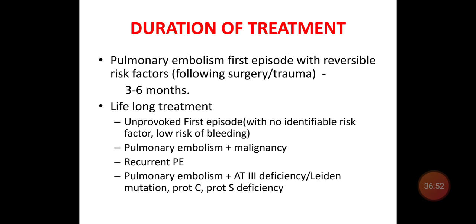Pulmonary embolism with malignancy, recurrent pulmonary embolism, that is more than one episode, and pulmonary embolism with antithrombin 3 deficiency or protein C and S deficiency, you have to give lifelong treatment. Otherwise, 3 to 6 months is enough.